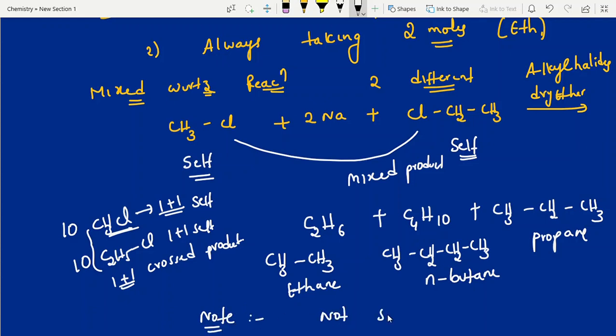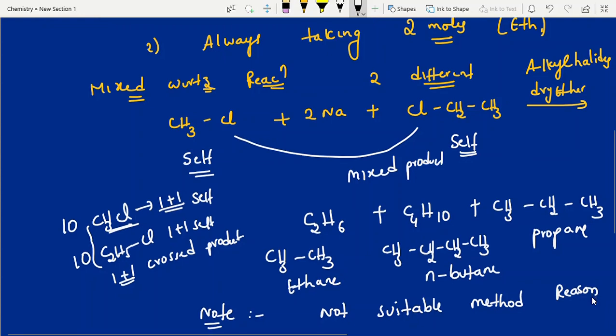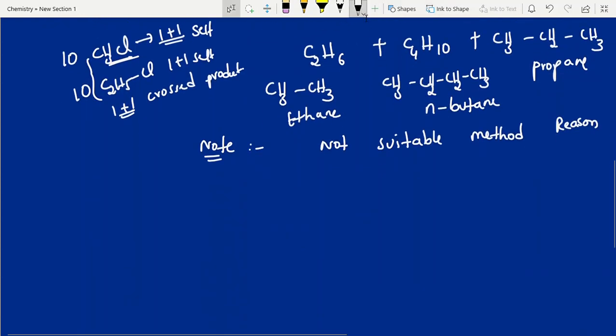Not suitable method. See, to cover competitive points, I am giving you a good explanation. Definitely it will be helpful for you before the examination. Not suitable method. Reason, what is the reason, students? Ethane, propane, butane. So similar, what is this? Successive alkanes. Successive alkanes obtained.